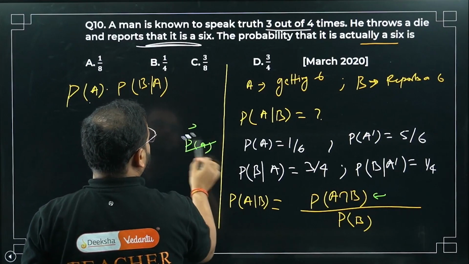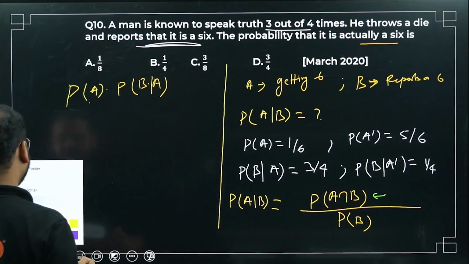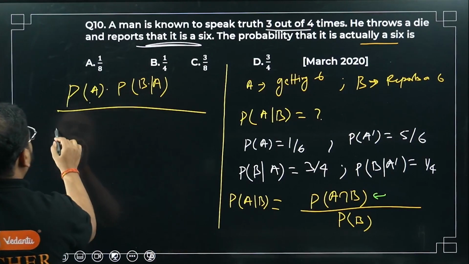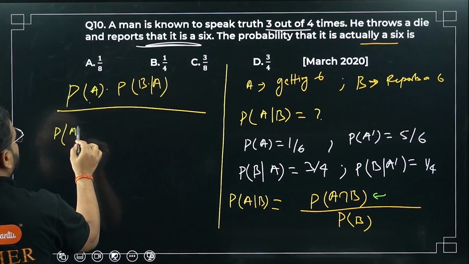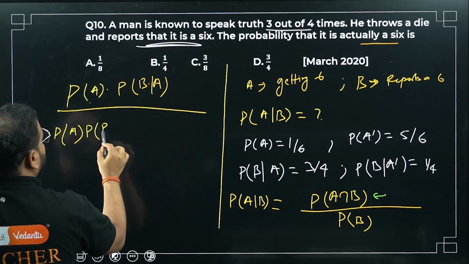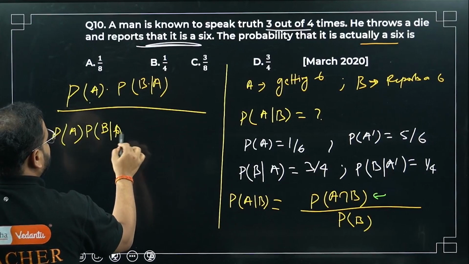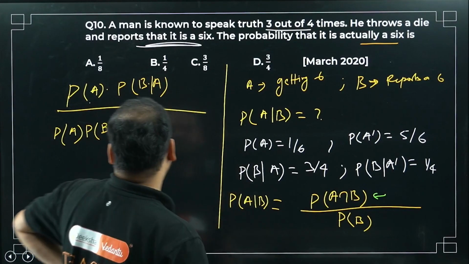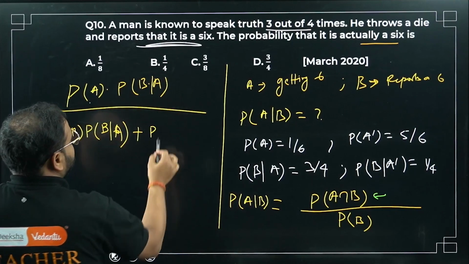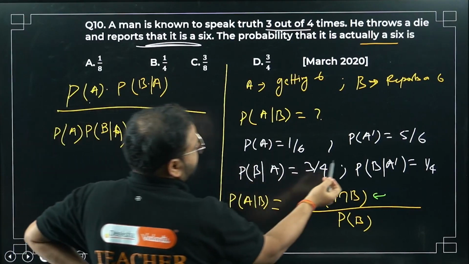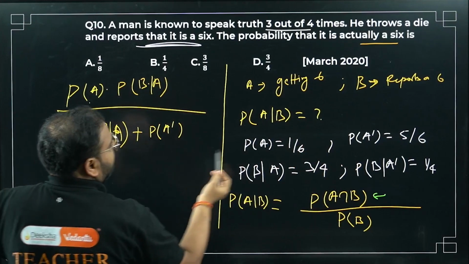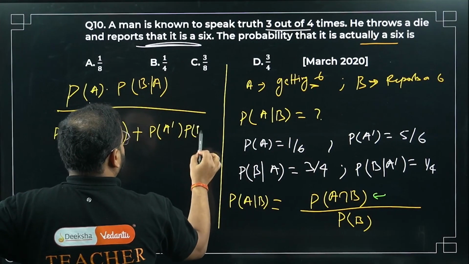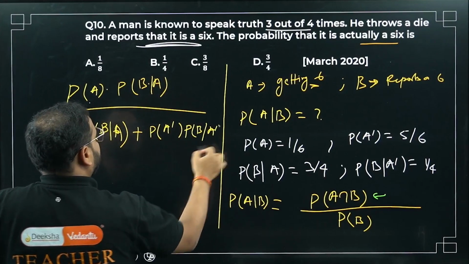Okay, so have a look. One final step. So this will come as, when he speaks the truth and we are getting a 6, so P(A). And when we are not getting the 6, both conditions have to be true. When we are getting a 6 and not getting a 6, please check. So this time we'll take P(A dash), sir, not getting a 6, P(A dash). So from here we know it's going to be 5 by 6 or P(B) conditional that it's not getting a 6.